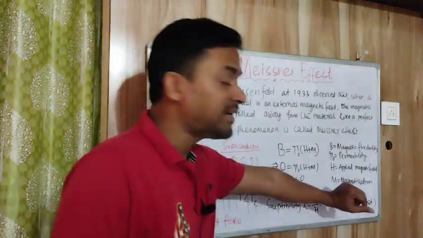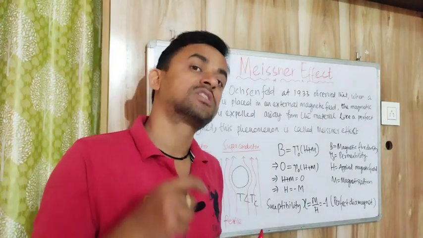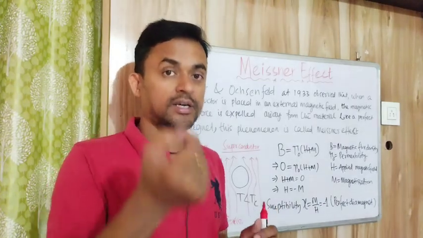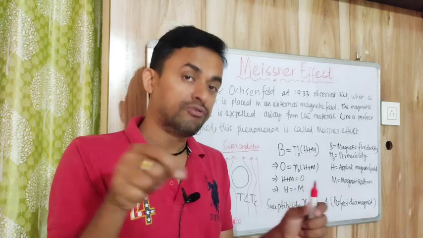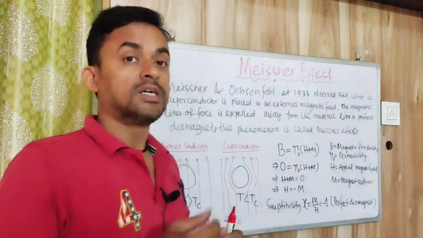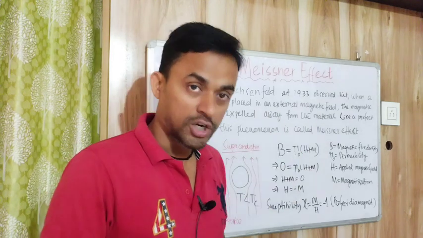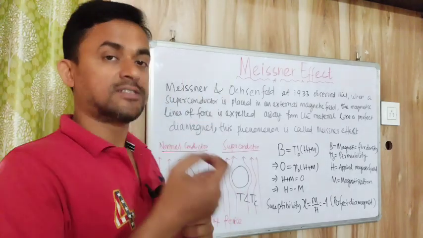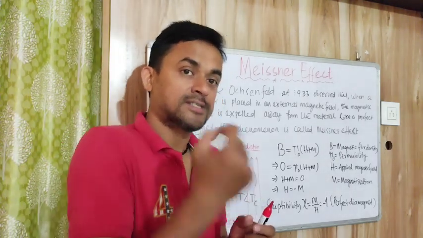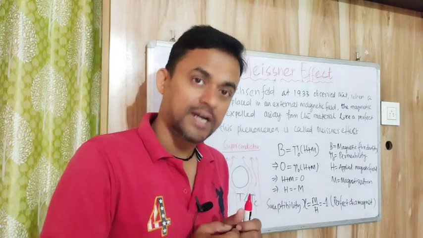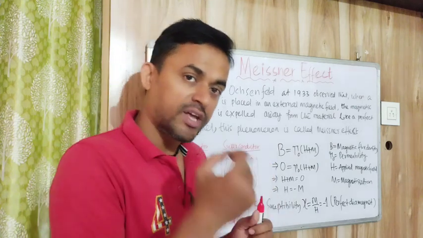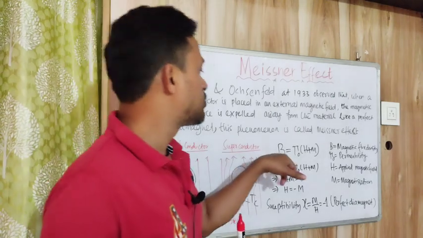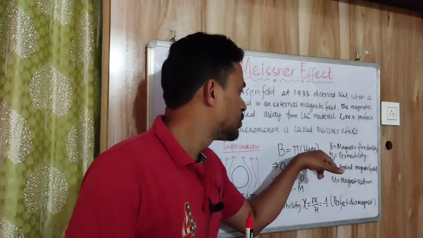Then the magnetization. When we keep any material inside the magnetic field, this material becomes a magnet after a few days. Like if we put iron inside a magnetic field for a longer time, magnetic properties are induced inside this metal. This is called magnetization. Magnetization means the material becoming a magnet. There are some properties at the atomic and molecular level that are created if you put this material inside the magnetic field. This is called magnetization. So this is the relation B equal to mu naught (H plus M).